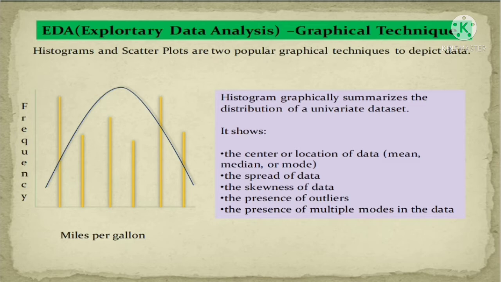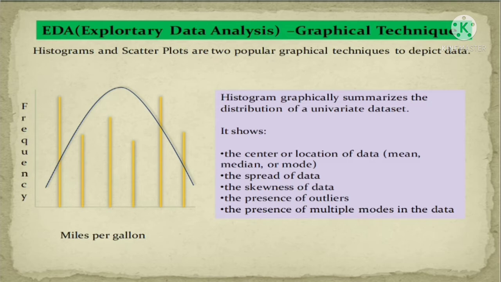If the data is located at the left hand side, the right side of the graph is vacant. That is nothing but the skewness of data. Or the data may be plotted at the right hand side, and the left part of the graph is completely vacant. This is also the skewness of the data.